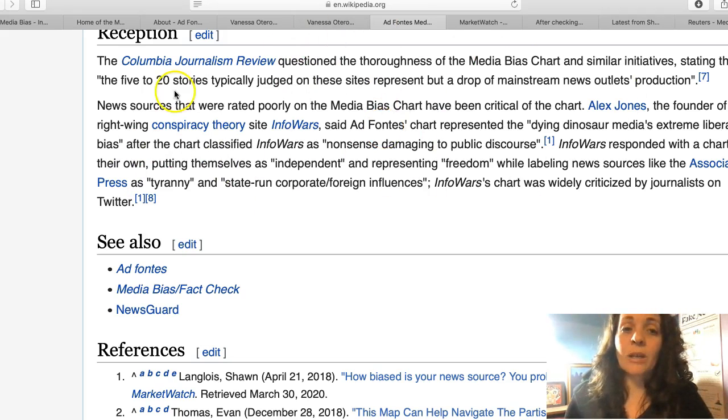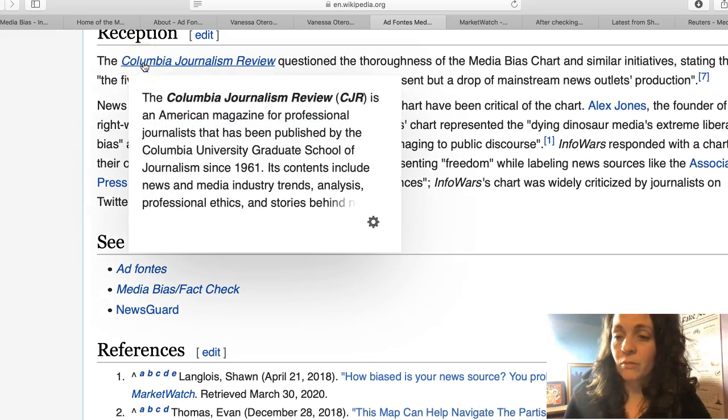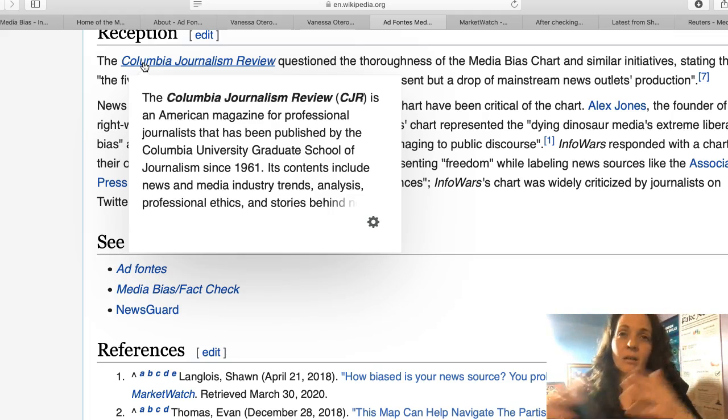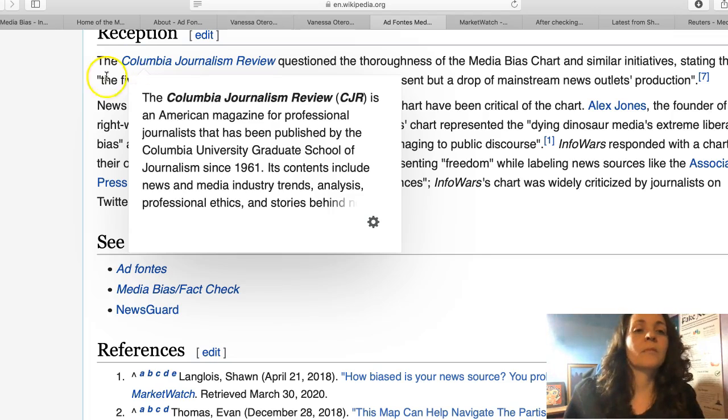So there's a kind of a quick review. Now you can go and look up Columbia Journalism Review. This is a magazine for journalists. So if you remember, what a journalist is, a professional writer. They are trained to go out and research a topic and to interview experts on the topic, and then they give you an assessment, a review of what is found.